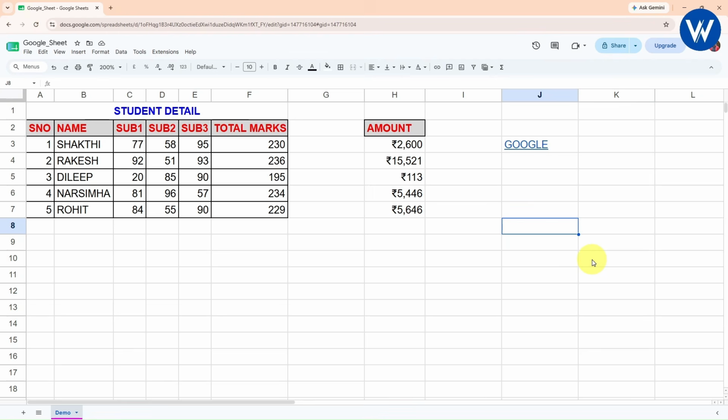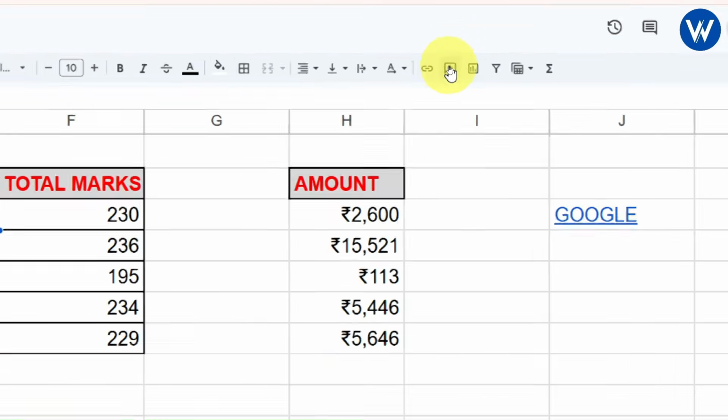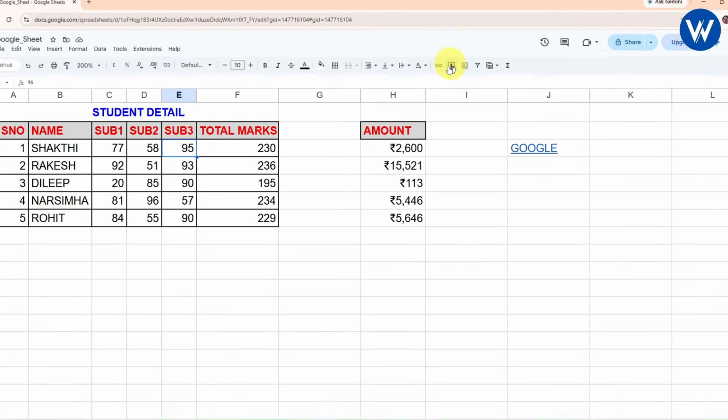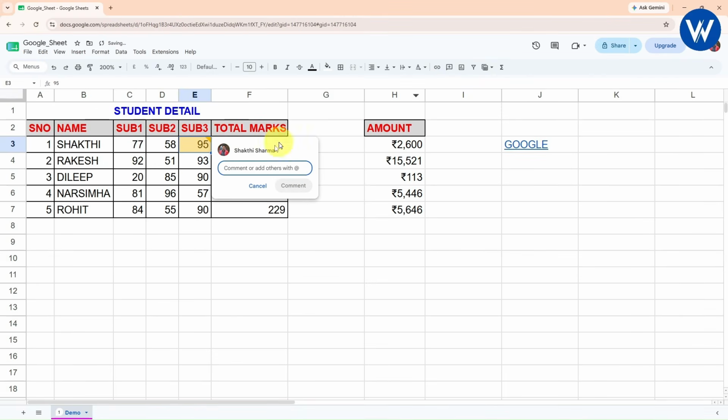Now let's see, guys, how we can add a comment. Let's suppose I want to add a comment here. So here you can see one option is available, insert comment. Look here. Yes. So here we can see the shortcut key also. I will simply click on this option.